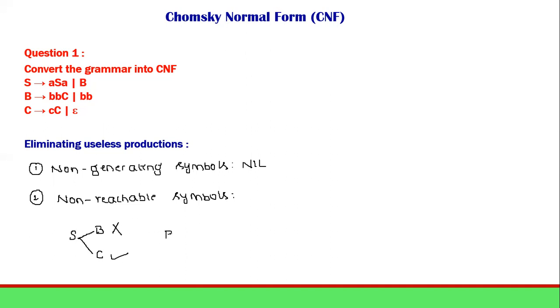So B has to be eliminated. This is one non-reachable symbol.